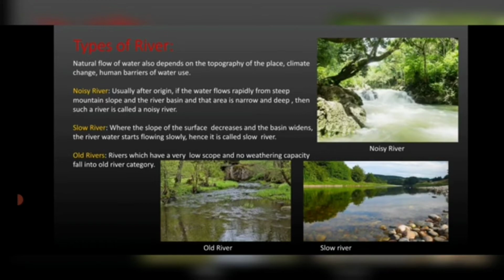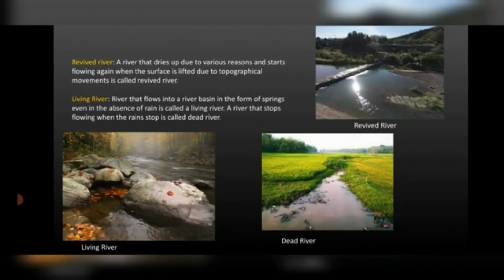Okay, next, old rivers. Old rivers are the rivers which have a very low slope and have no weathering capacity. Those are called old rivers. They are usually found near the seashores. Next, revived rivers. Revived rivers are the rivers which dry up due to various reasons and start flowing again when the surface is lifted due to topographical movements. Then it is called a revived river.